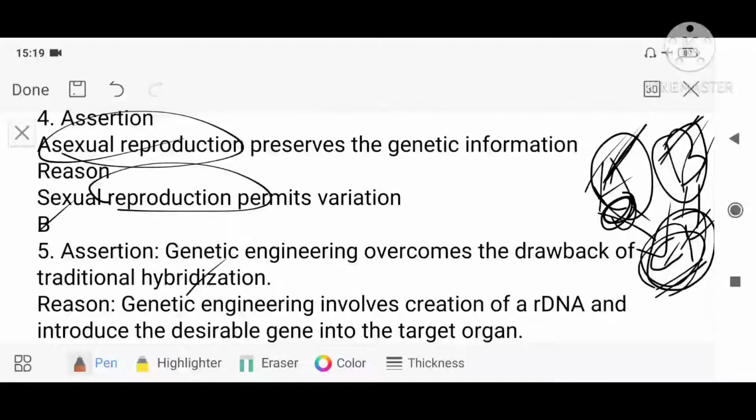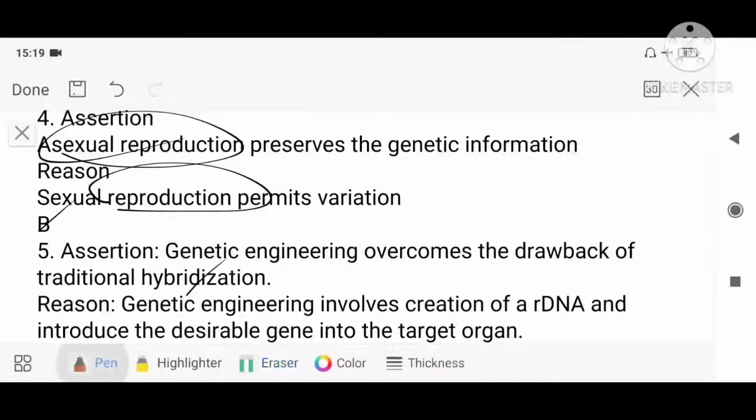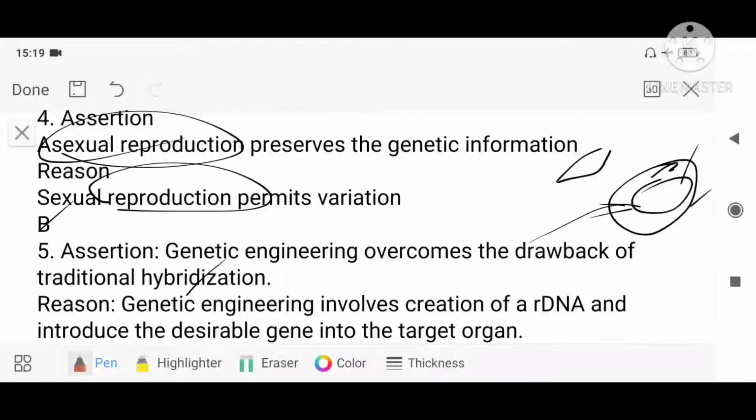So genetic engineering, when you are using, whether it is good or not, only desired genes I am taking and then I am introducing the gene so that my gene is getting expressed. All the undesirable genes can also be eliminated with the help of genetic engineering, because we are just cutting and pasting. So which is good? The genetic engineering, they are overcoming the problem of what? The traditional hybridization. First is correct.